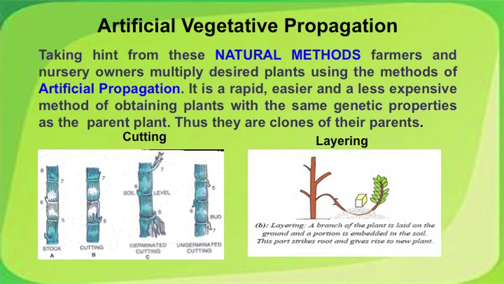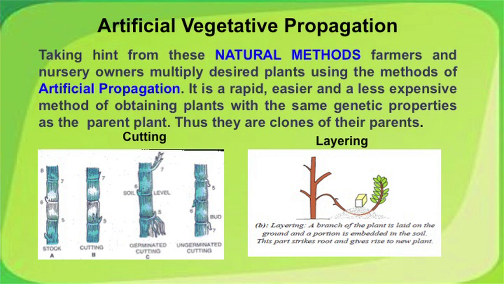These natural methods have been used by farmers and nursery growers to multiply a desired plant, and we call it artificial propagation. It is a rapid and less expensive method, and yet the new plants retain all the properties of the parent plant. They are thus an easier way of getting similar plants at a faster rate. Examples here on your screen are cutting and layering.